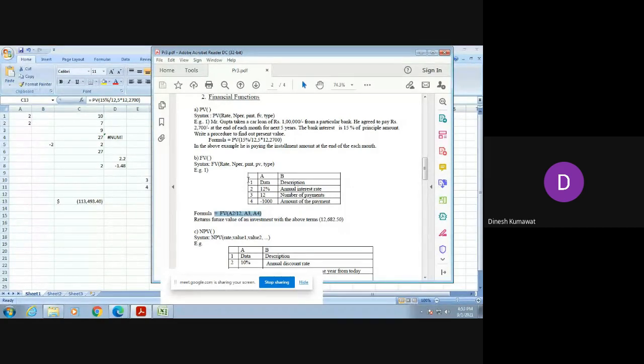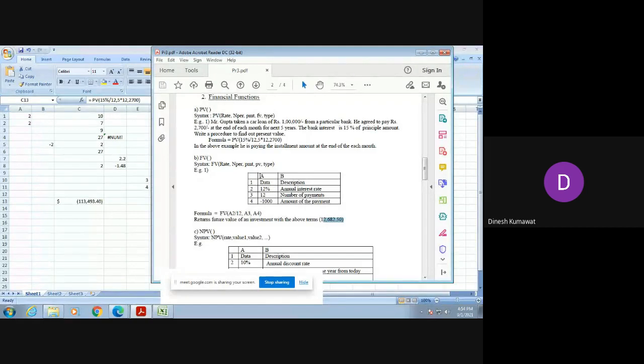If you recall present value and future value, you have studied this in the chapter of annuity. So let us try to verify the output. The output is given to you over here. You just need to verify whether it is correct or not.